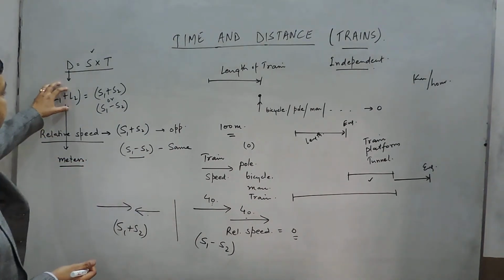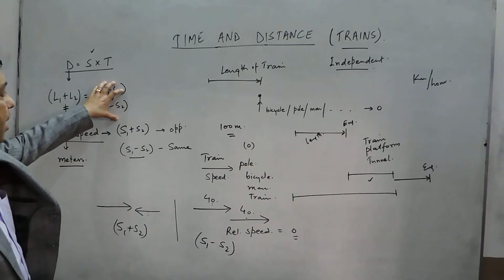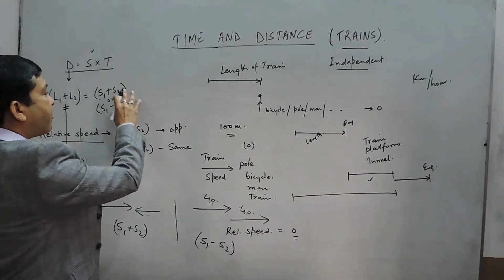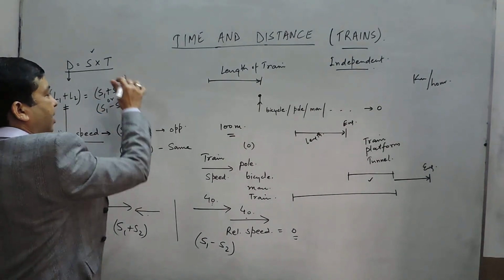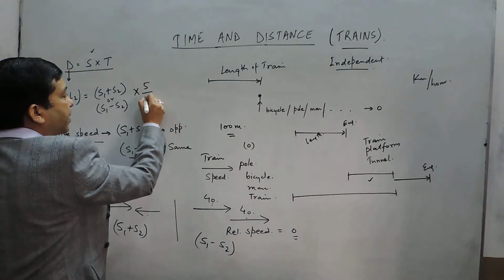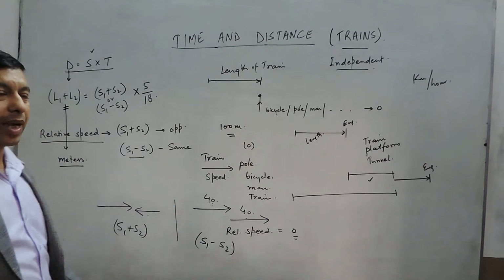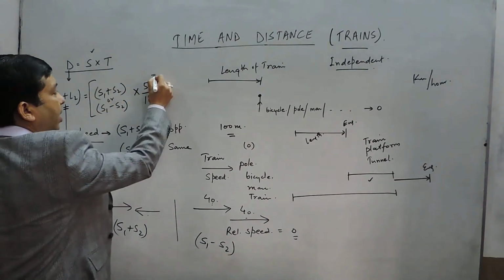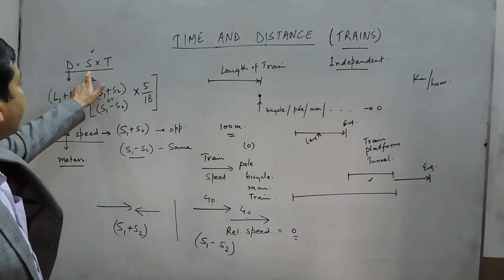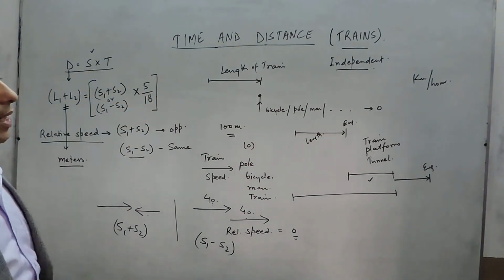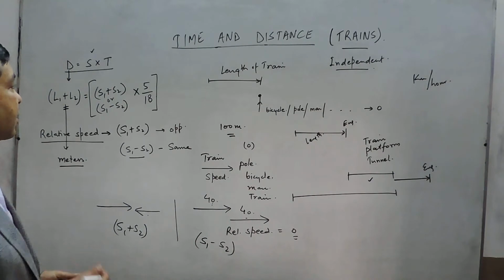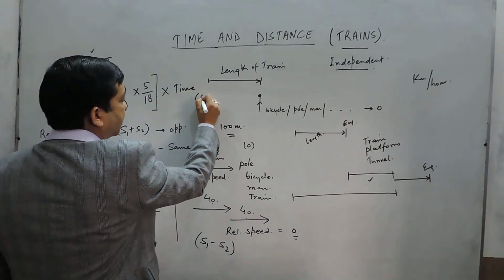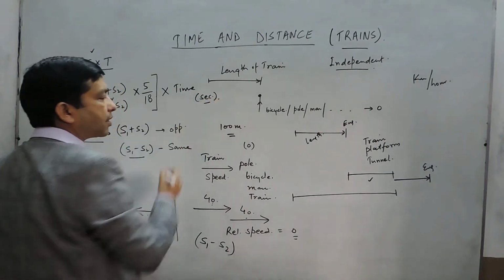Now this is in meters and this is in kilometer per hour. So a very important aspect is that we have to convert this kilometer per hour into meter per second by multiplying it by 5 upon 18. So this whole will constitute the speed, in meter per second, because the length is given in meters, and then we multiply it by time, which is in seconds.